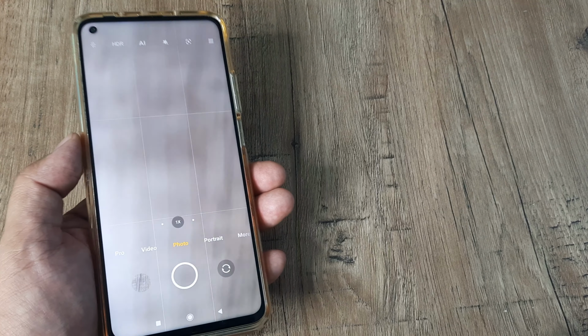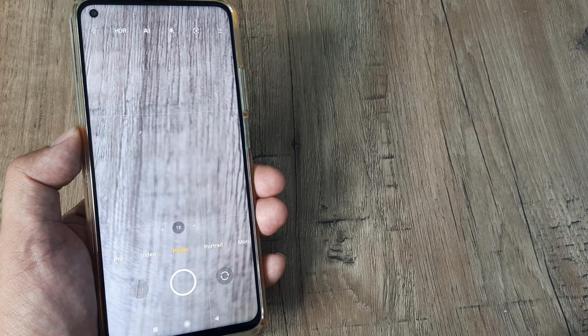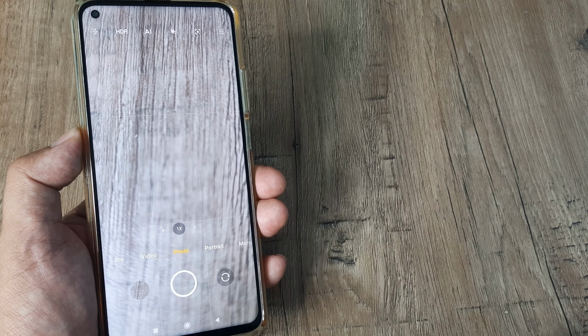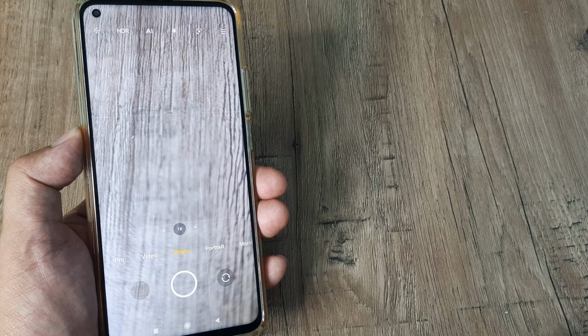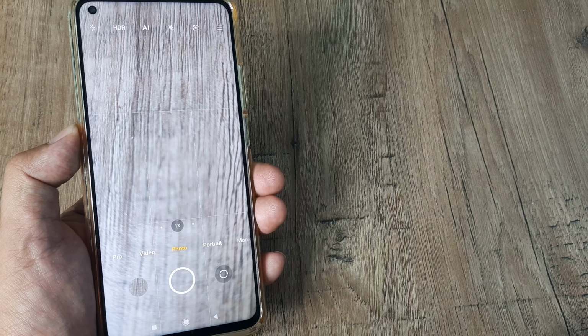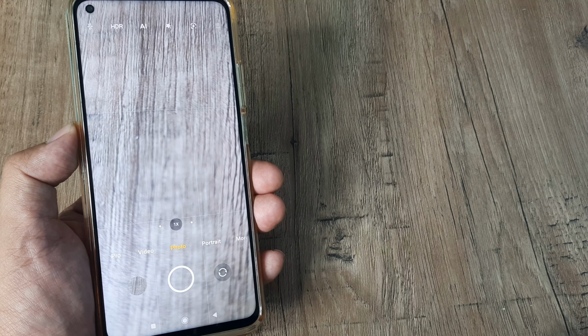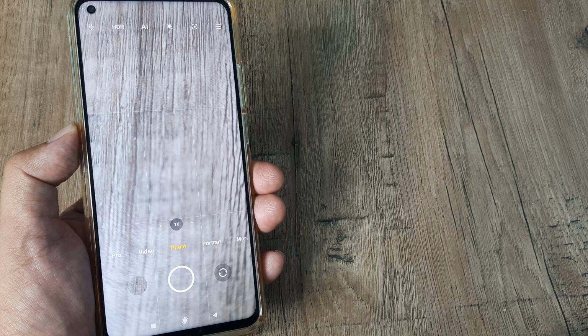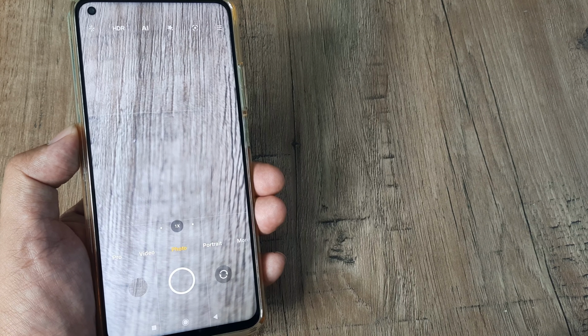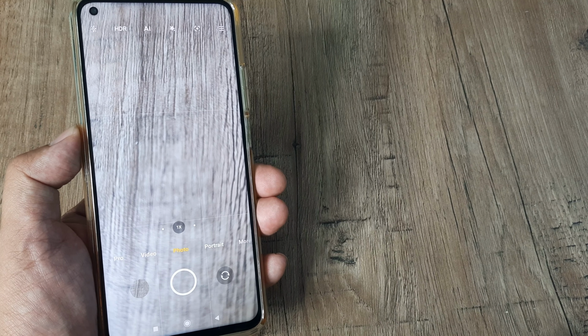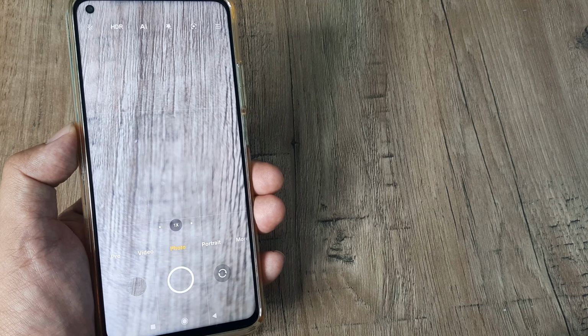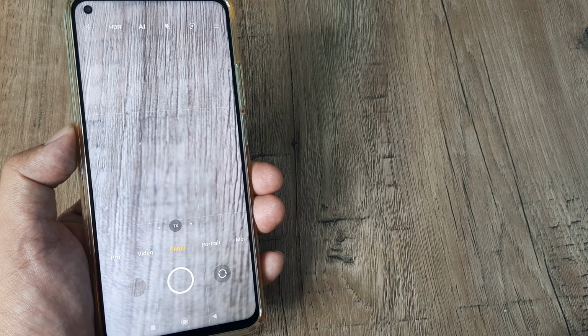Now you may be wondering, why is this useful? Sometimes it's quite possible that you are in a quiet environment and you want to take pictures without the camera shutter sound. In those cases, this can be pretty helpful. I personally found this useful when I was taking pictures of my baby when he was sleeping. I didn't want to wake him up, and I thought maybe if I can use the camera without the camera shutter sound, that can be pretty helpful.